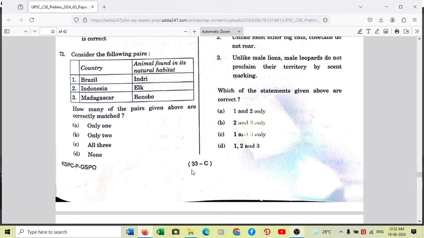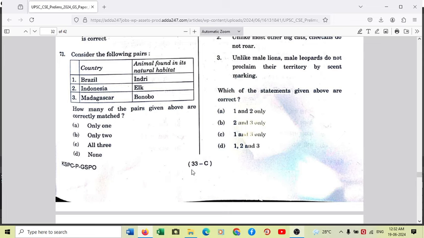Let me tell you a brief history. Indri is a primate which is not found in Brazil. It is a species of primates which is essentially found in Africa, not Brazil. Brazil is South America. Indri is native to Africa. And for Indonesia, elk is written. Elk is also not an animal which is found in the natural habitat of Indonesia.